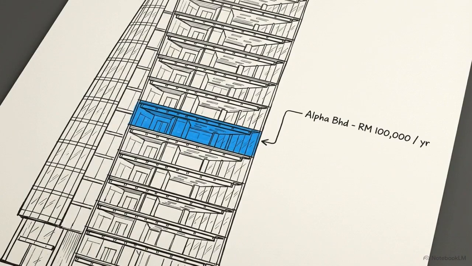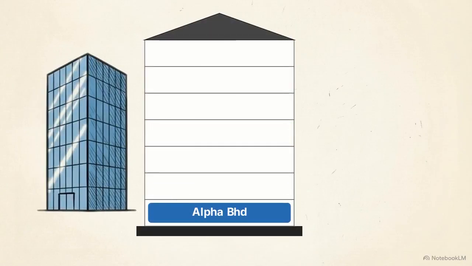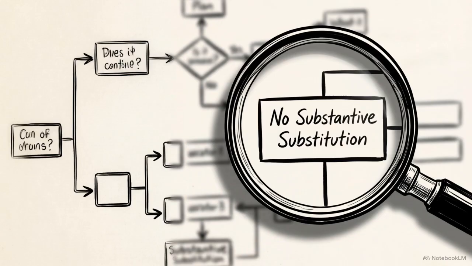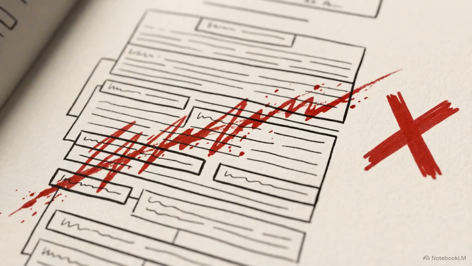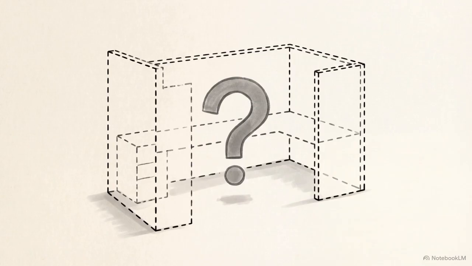Consider a scenario where Alpha BHD rents a specific floor in a commercial building for 100,000 ringgit per year. The contract includes a clause stating the landlord can relocate Alpha to a different floor at any time, and would benefit financially from doing so by freeing up space for larger tenants. When we apply the MFRS 16 identification matrix to this specific clause, the focus shifts to the nature of the asset specification. Under these terms, the contract does not contain a lease. The landlord's substantive substitution right means there is no identified asset.